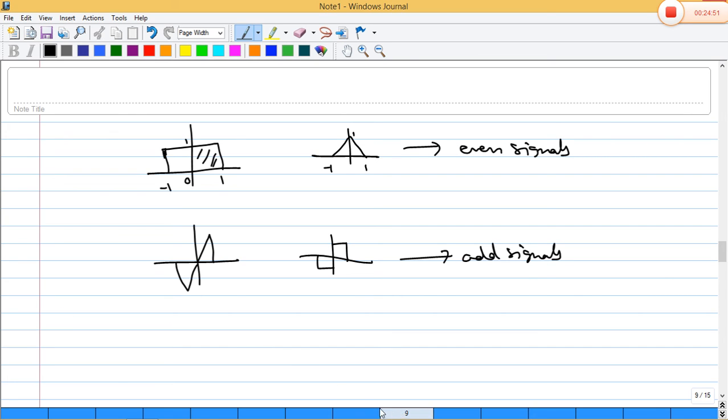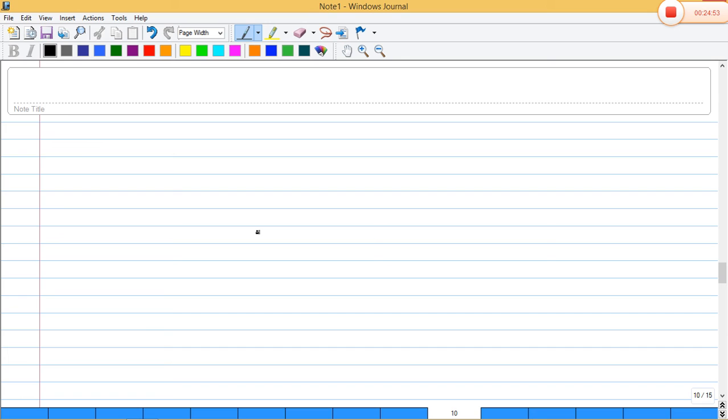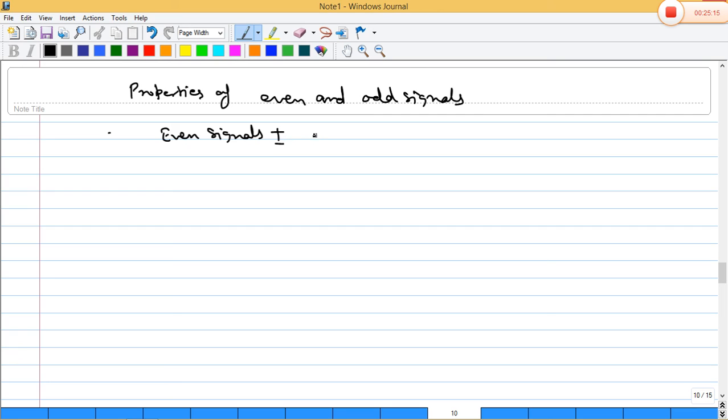We will know about the properties of even and odd signals. First property: if an even signal is added with an even signal, it will give an even signal result.